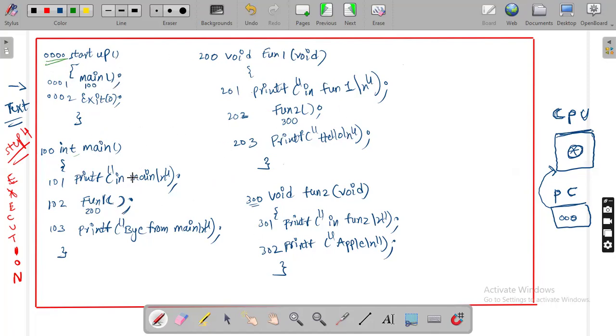Startup function, main function, fun1 function, fun2 function. Which function is going to be activated first? Startup is going to be activated first. And what will startup do? It will call the main function by default, automatically.